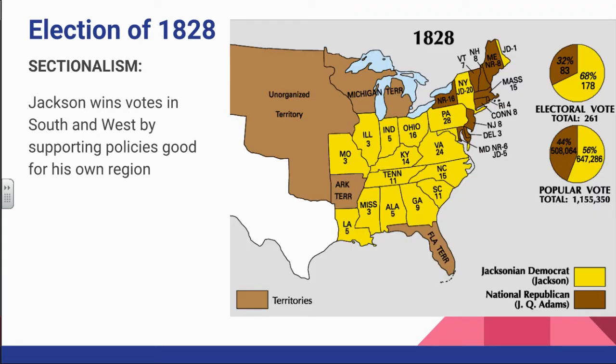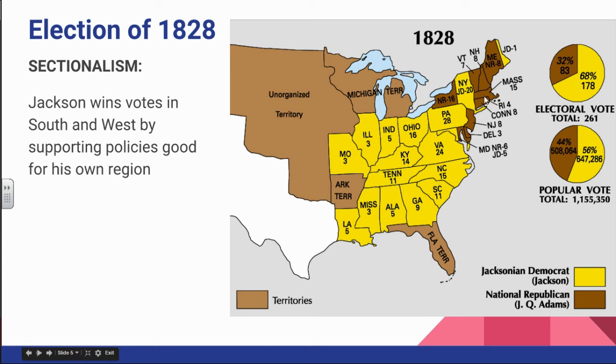Now, the election of 1828, I do want you to notice, remember, this is the first election that Jackson wins. And the most important thing I want you to take away from this is that we're going to see the growth of sectionalism. We're very much going to see the growth of sectionalism. Jackson is going to win votes, especially in the South and in the West, and he's going to do that by supporting policies that are good for that region. He was born sort of on the border of North Carolina and South Carolina. He claims that he was born in South Carolina later when he is taking South Carolina on.